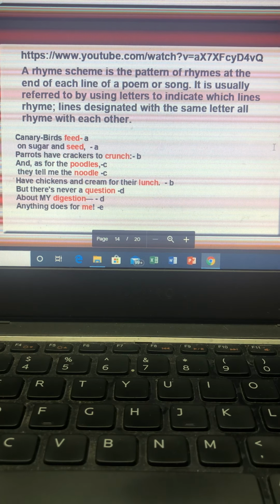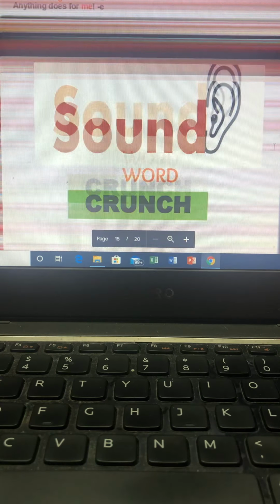So you realize that the rhyming pattern is there. Feed and seed, poodles and noodles, crunch and lunch. So the pattern which is followed is AA, B, CC, and then D, B. Likewise, you need not be very careful about the rhyme scheme over here, because we don't follow the rhyme pattern. But you should be aware that yes, the poem also follows a rhyme pattern, right?